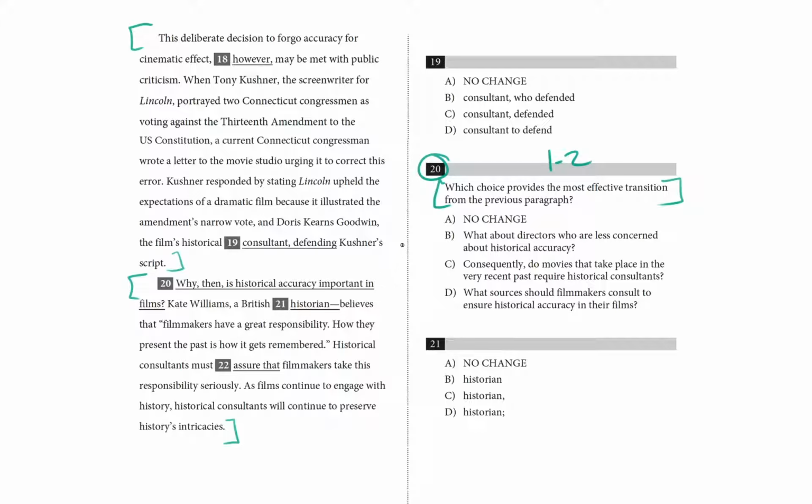This is from a passage about historical accuracy in film. This deliberate decision to forego accuracy for cinematic effect, however, may be met with public criticism. When Tony Kushner, the screenwriter for Lincoln, portrayed 2 Connecticut congressmen as voting against the 13th Amendment to the U.S. Constitution, a current Connecticut congressman wrote a letter to the movie studio urging it to correct this error. Kushner responded by stating Lincoln upheld the expectations of a dramatic film because it illustrated the amendment's narrow vote, and Doris Kearns Goodwin, the film's historical consultant, defending Kushner's script.